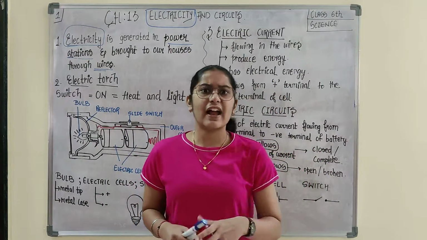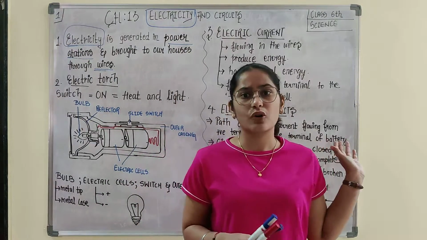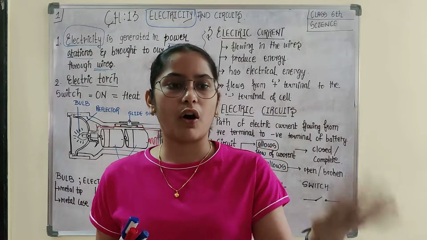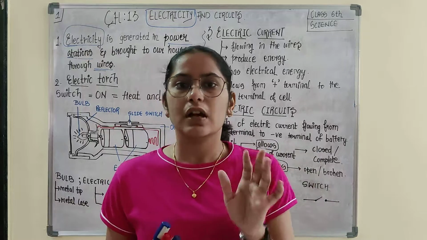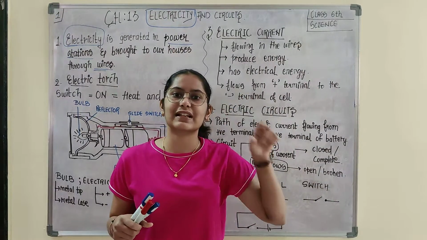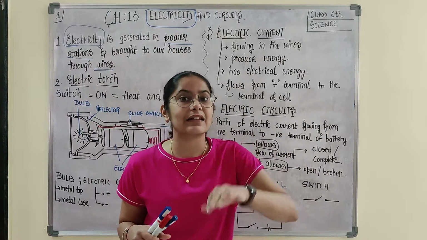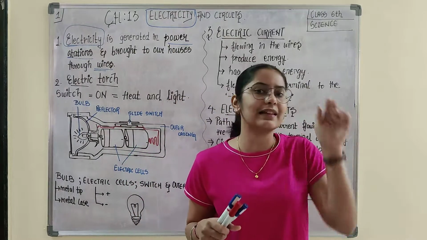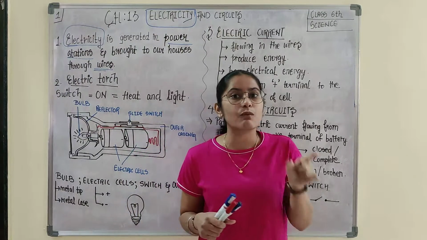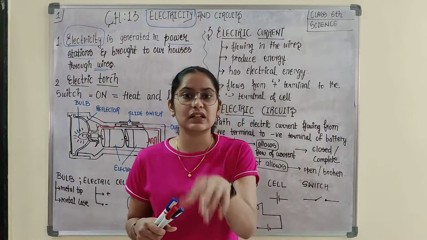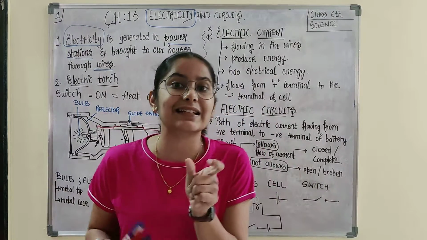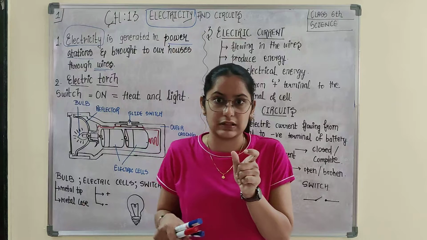Or else we can talk about the remote which you use for changing the channel or switching the television on and off. These remotes, and the keyboard in which you insert the cell, get power from that cell and work accordingly. These appliances which use a cell or any other source are not dependent on the electricity coming from the power station.